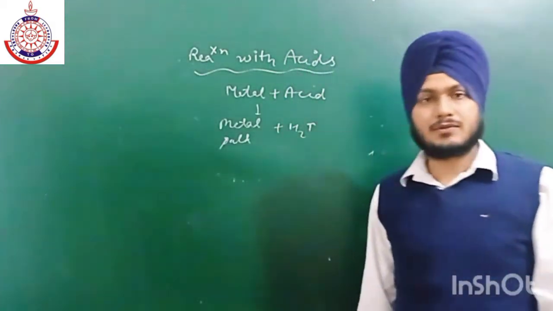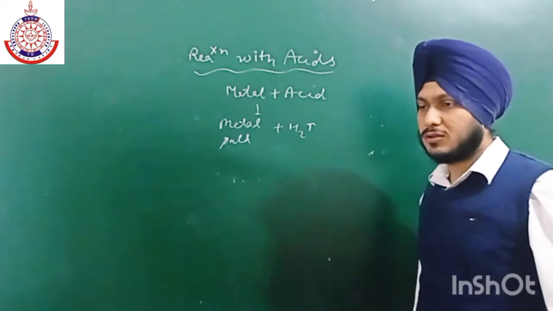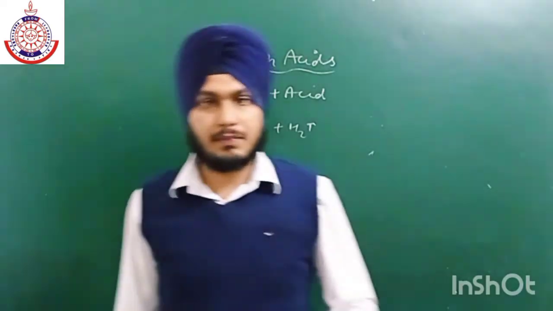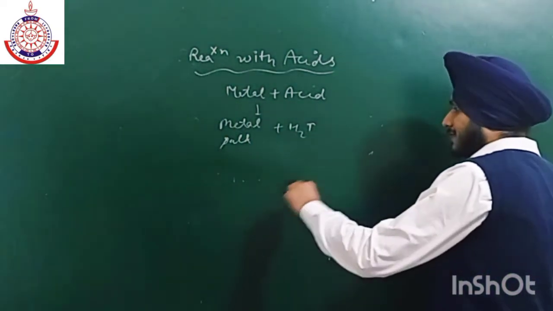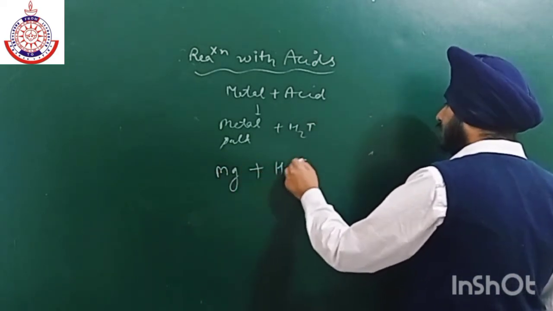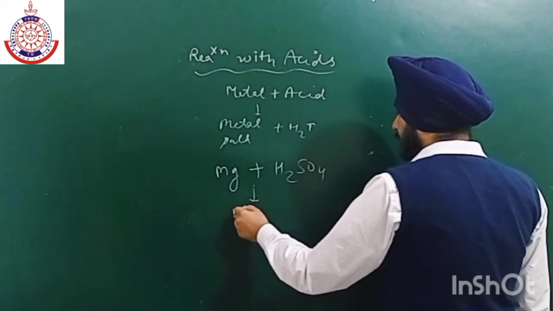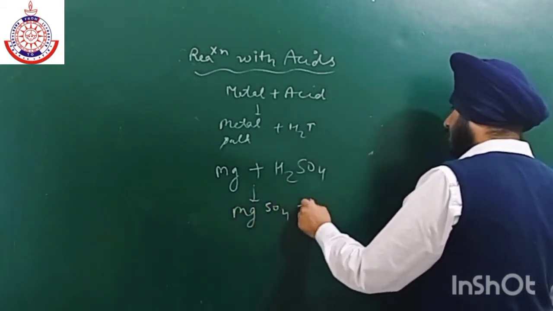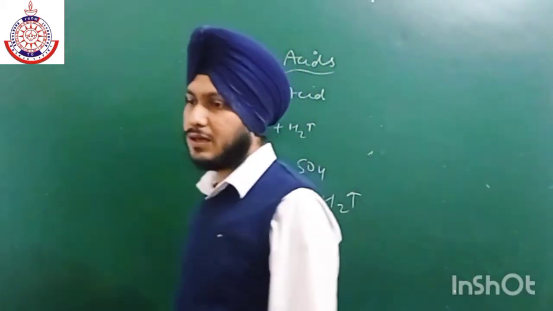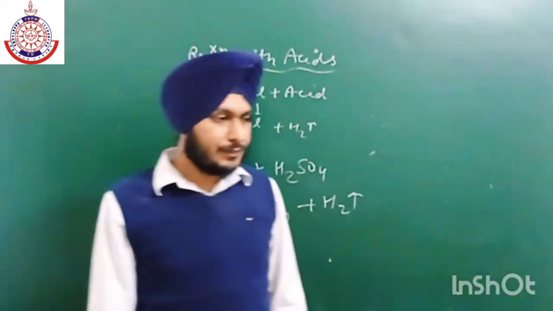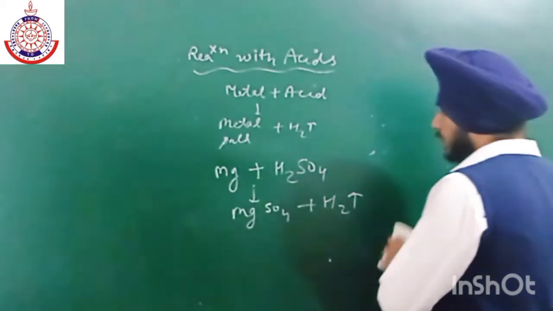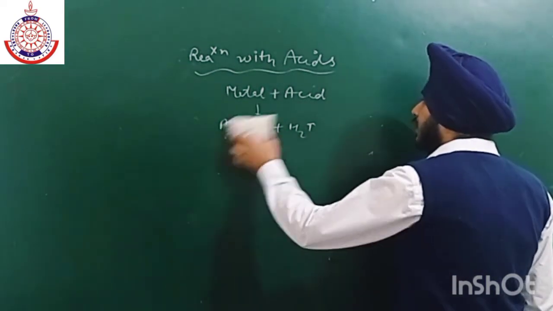तो beryllium जो है वो amphoteric की तरह काम करता है. It can also react with a base. तो बेस के साथ भी रिएक्ट करता है. पहले मैं एक एग्जांपल लिख देता हूँ एसिड वाला. For example, if we have magnesium, magnesium reacts with H2SO4 to give MgSO4 plus H2 gas released. So this is a common example. Similarly, we can also use nitric acid and hydrochloric acid. The products remain the same, metal salt plus hydrogen gas.